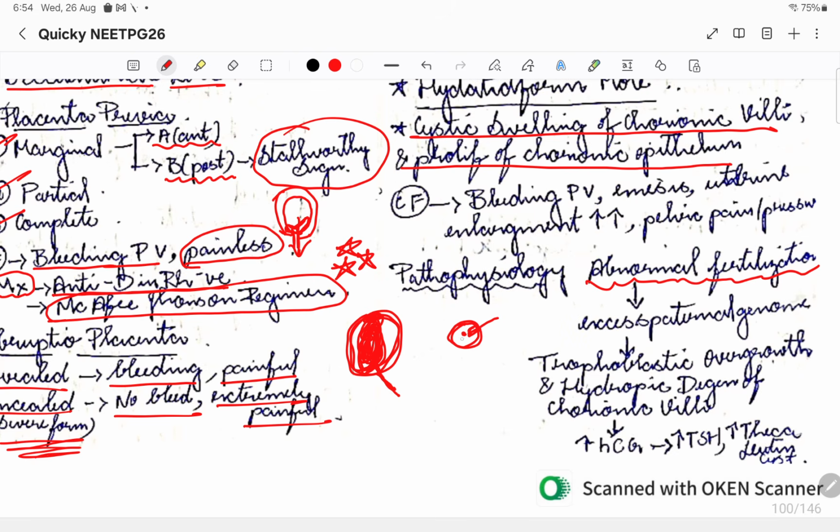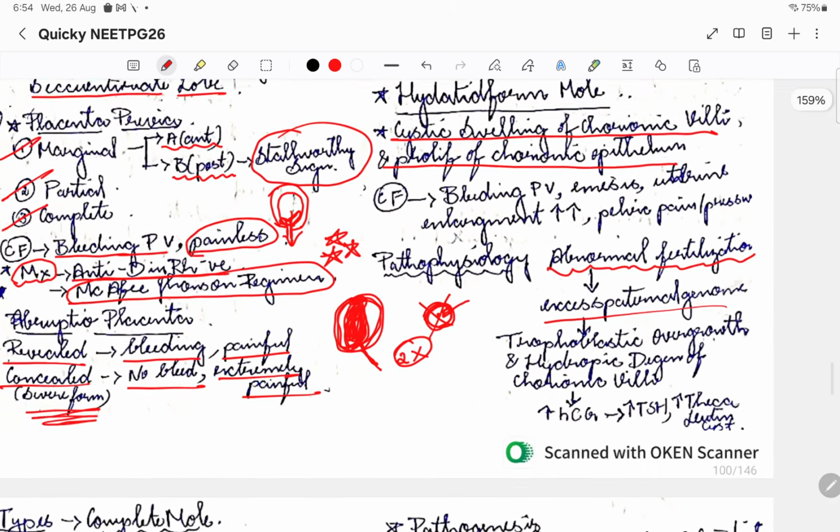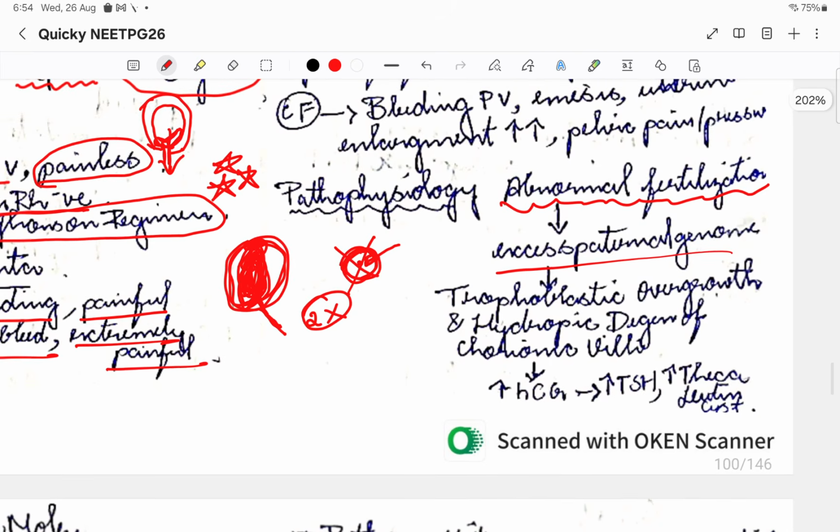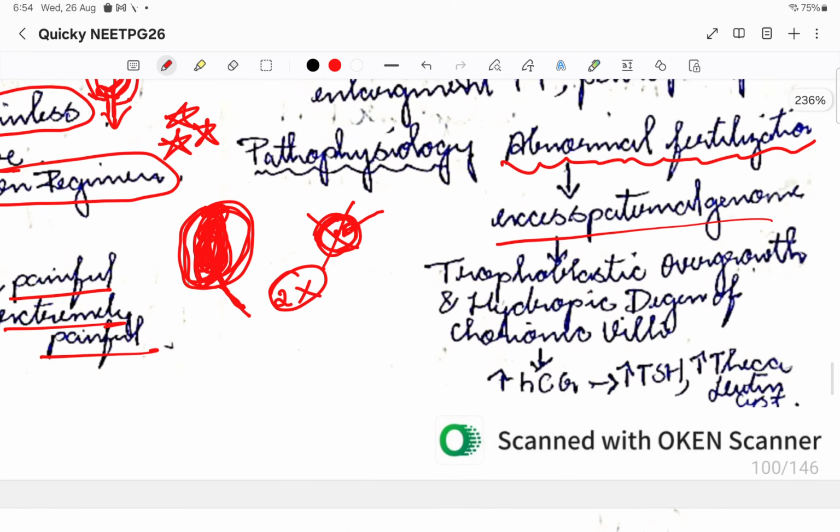So there is no maternal content, only paternal content. The paternal content starts dividing on its own, so there is an excess paternal genome. Please remember, I told you that in placental development, the paternal genome's function is basically the fetoplacental growth.